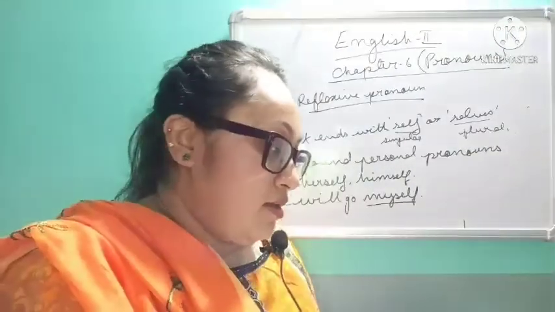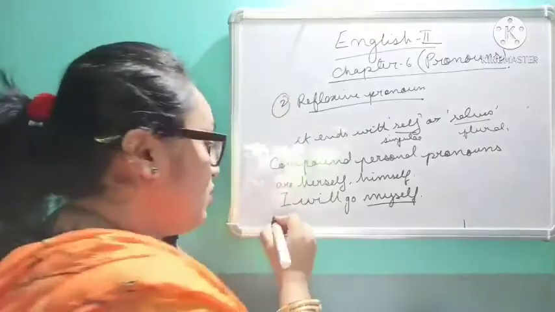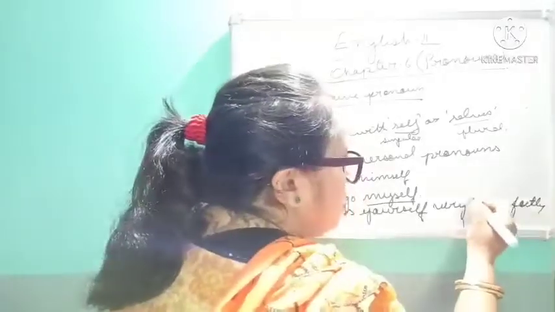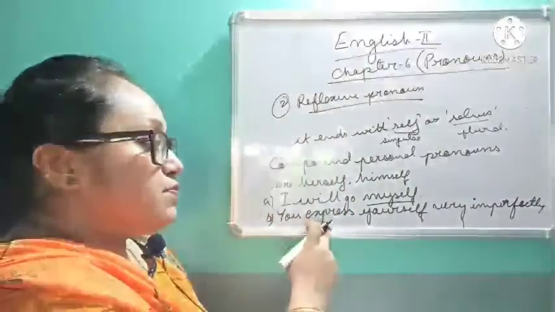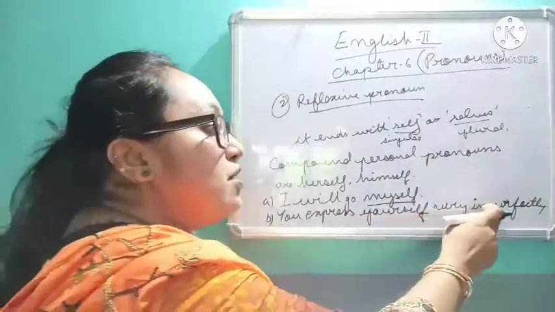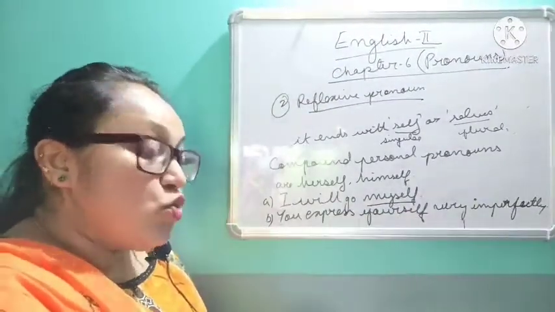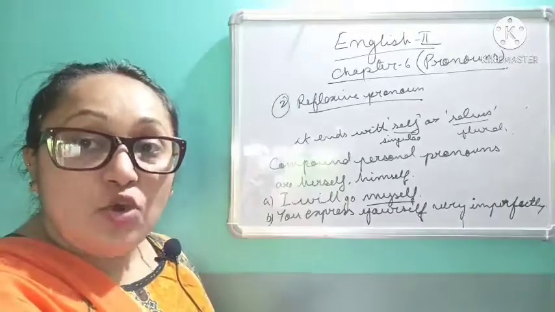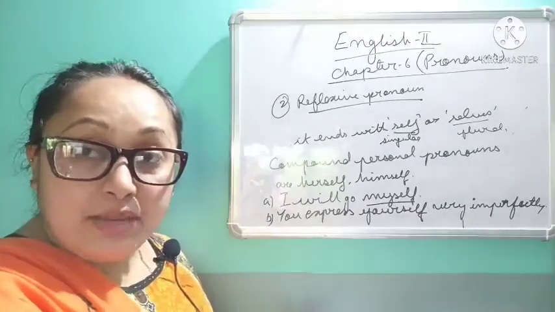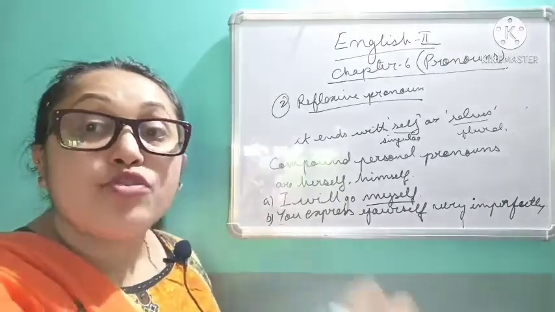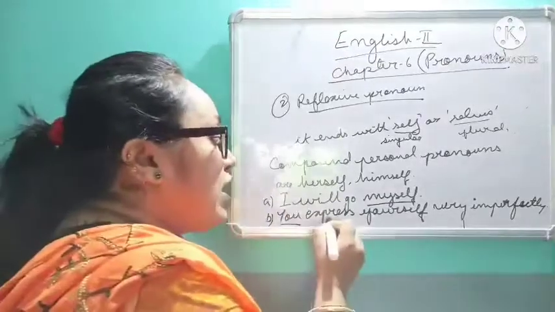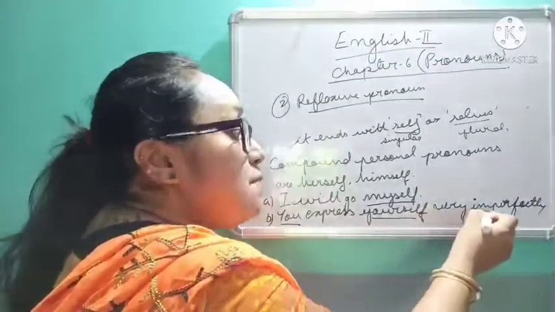So, a second example I'll be giving you. You express yourself very imperfectly. That means you are speaking about yourself. You express yourself very imperfectly.